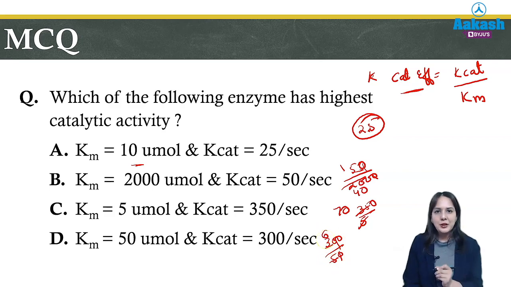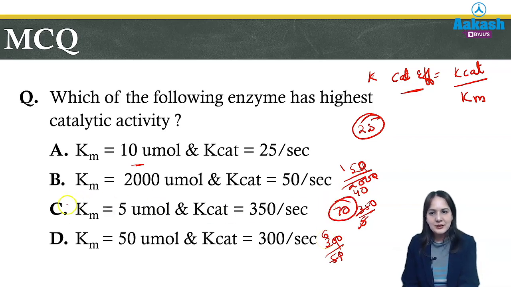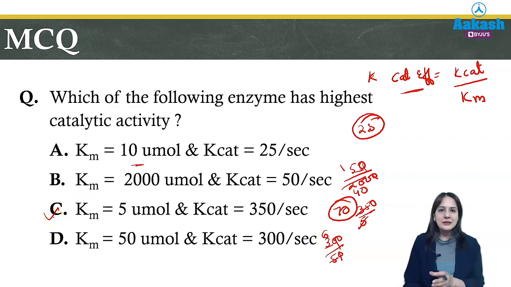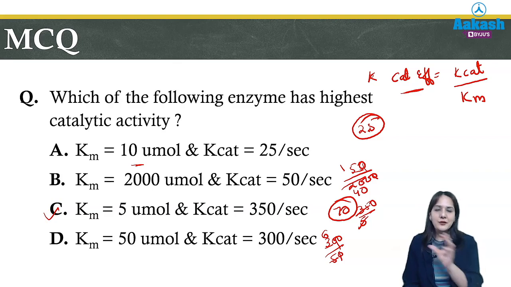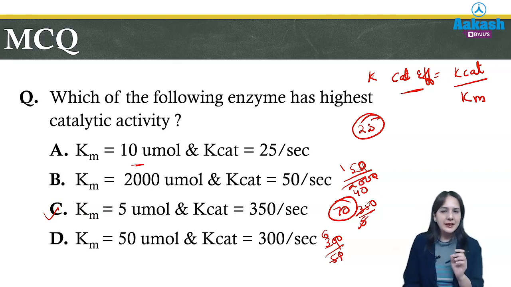So the maximum value of catalytic activity is C, that is 70. In this way, if a question asks which has the highest catalytic activity or efficiency, you divide the Kcat by the Km and know the answer, and the highest one is C.